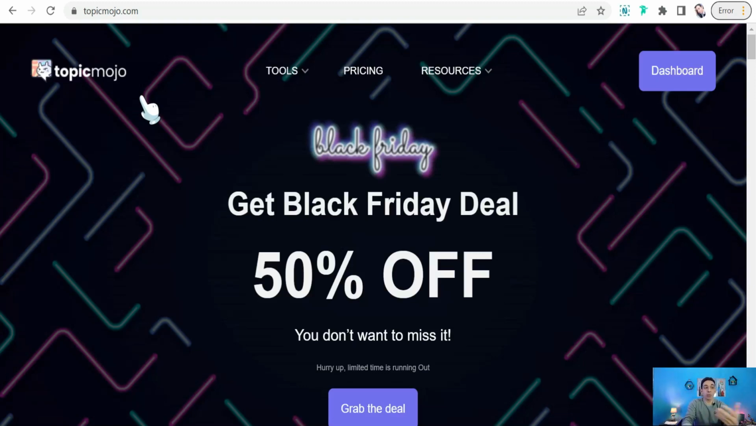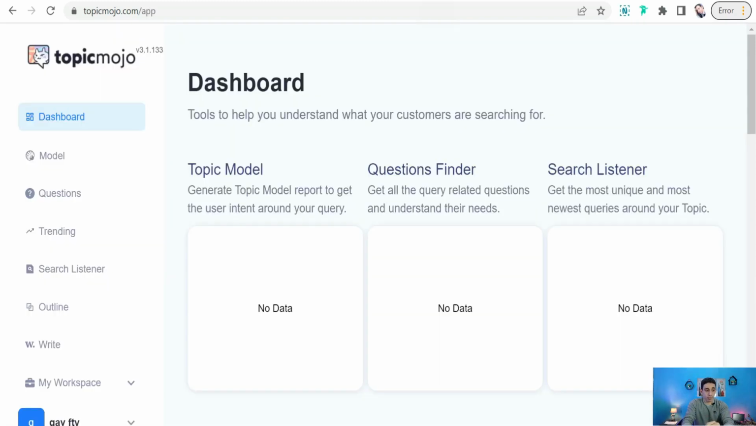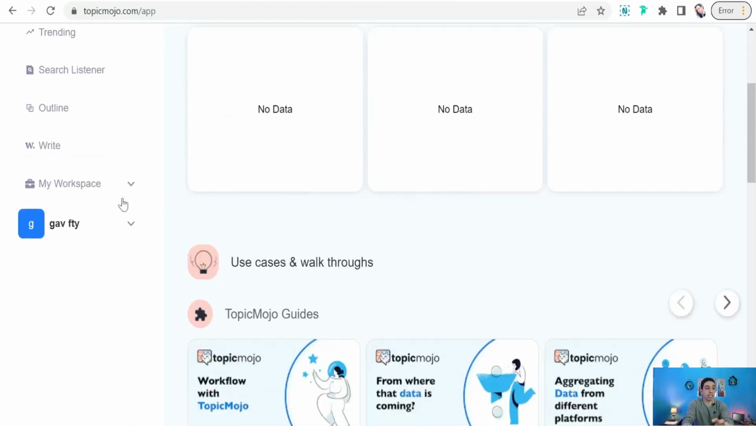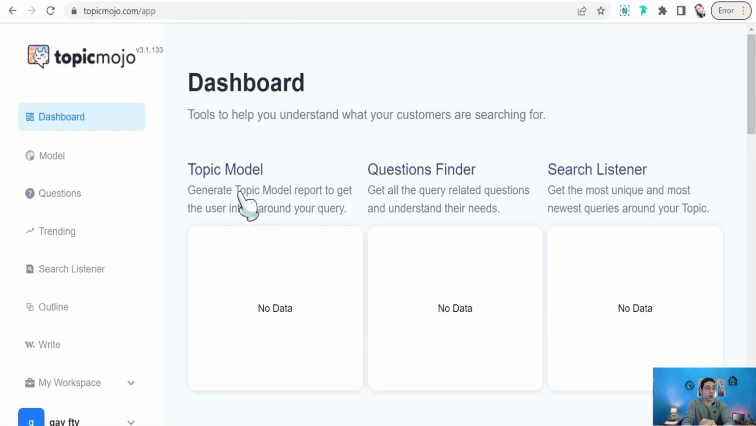And that's for getting questions regarding your topic to answer in your articles. Just sign up here for free, and we can direct it to your dashboard of your account on topicmojo.com, and here you can find some amazing features like topic model, questions finder, search listener, and so on and so forth. So regarding today's topic, to make your article more comprehensive, you can click over this questions,